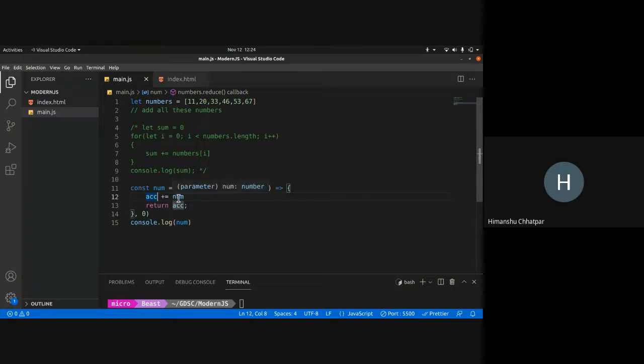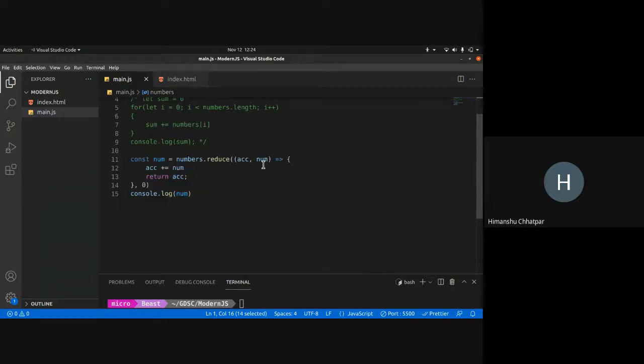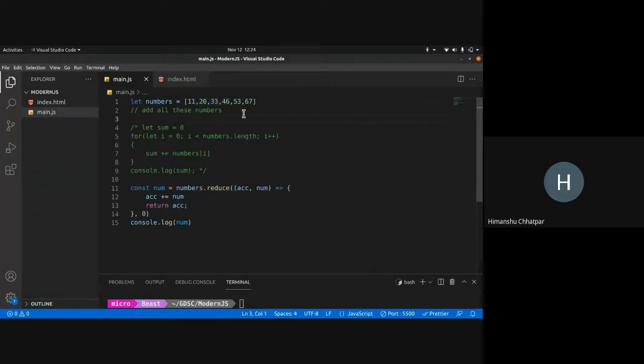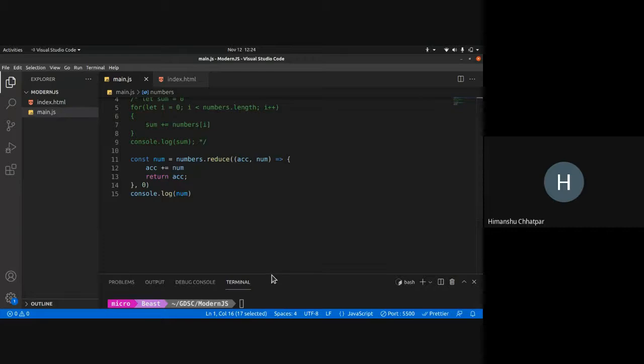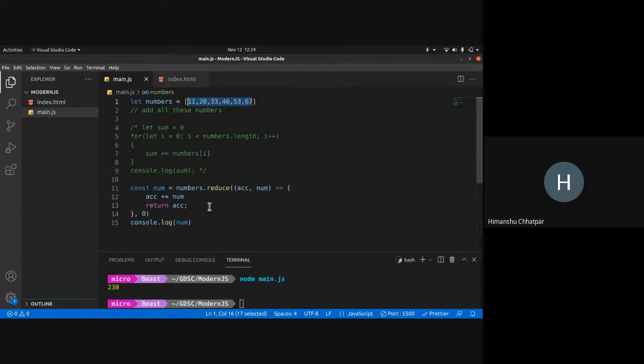So now if I have the sum from here till here and I add 46, what do I get? I get the sum from here till here. Now if I have the sum here to here and I add 53, what do I get? I get the sum from here till here. So this is how it works. And if I have the sum here to here, I have 60, I add 67, so I get the sum of the whole array, and then it stops because after this the array has no value. So we get this value. So this is how reduce works.